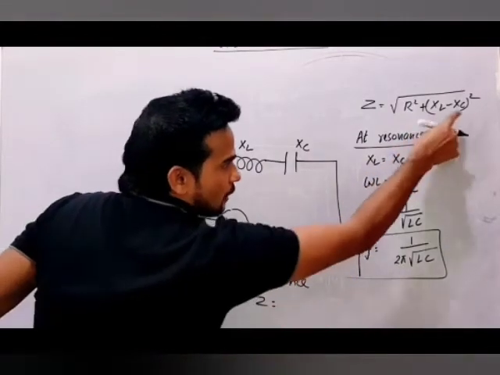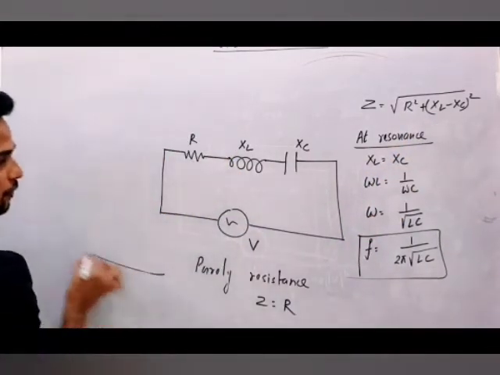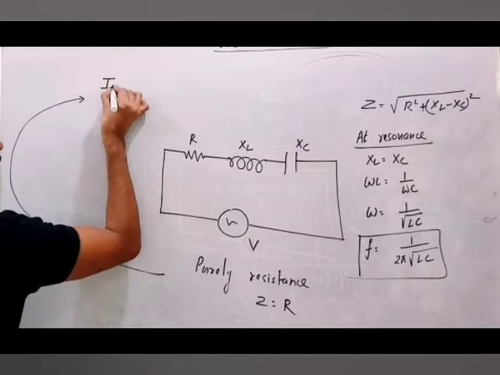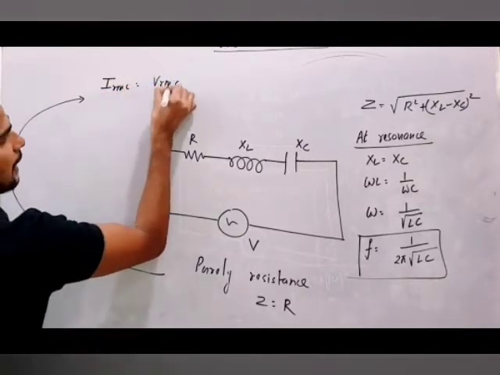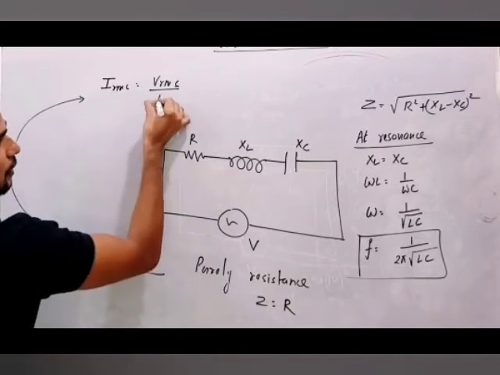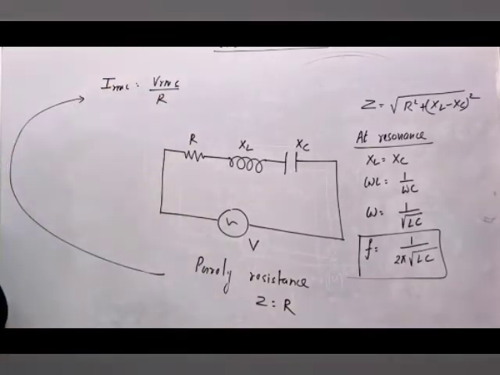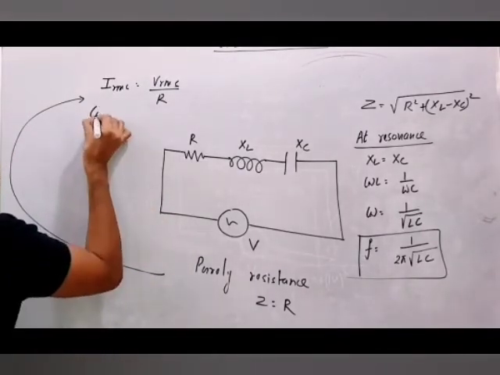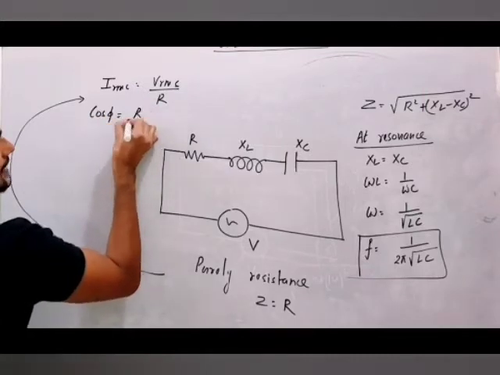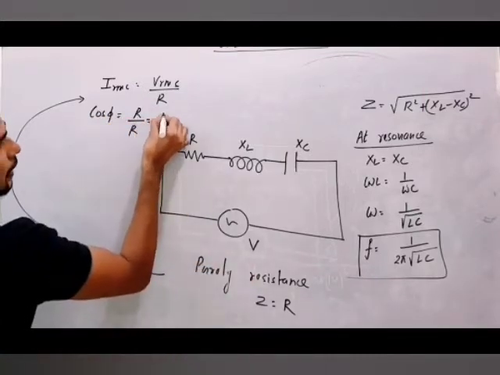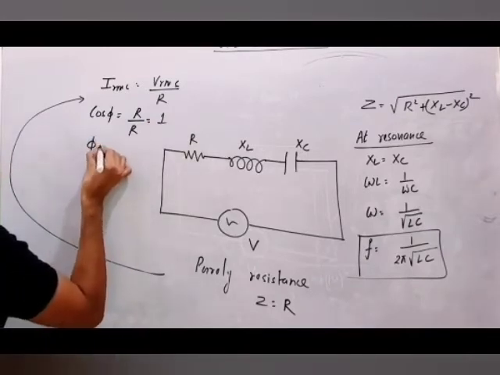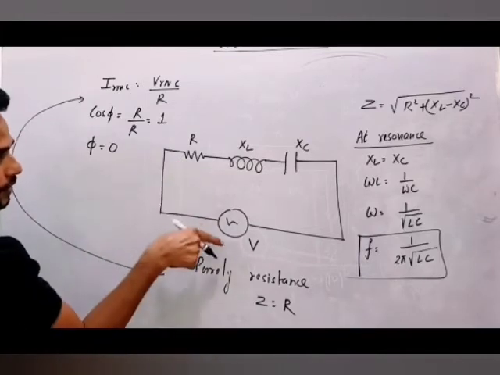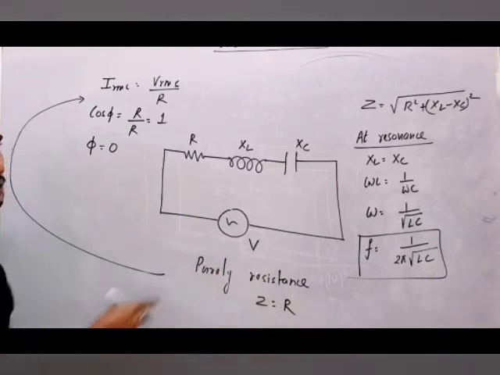And you can write the value of Z also. These two will cancel, Z will become R. And once your Z becomes R, you will start getting current in the circuit. I RMS will become V RMS by Z. What will be Z? Z is minimum, that is your R. Once this is minimum, current in the circuit will be maximum. Now someone asks you to find the phase difference. You can find cos phi, the power factor, which is R by Z. Z is also equal to R, so it will come 1. That means phi will be 0. Phase difference between current and voltage will become 0, and that means a purely resistive circuit.